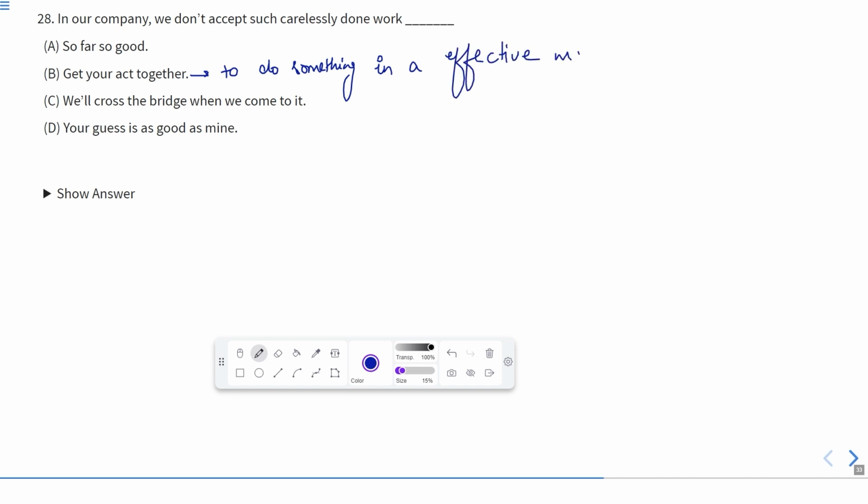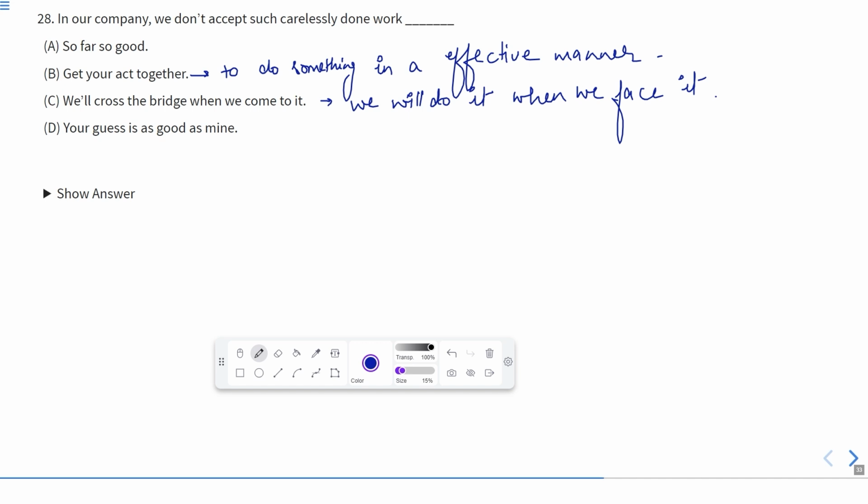And the third one is we will cross the bridge when we come to it. It means when we face the situation, we will act according to it. We will do it when we face it. Now the last one, your guess is as good as mine.